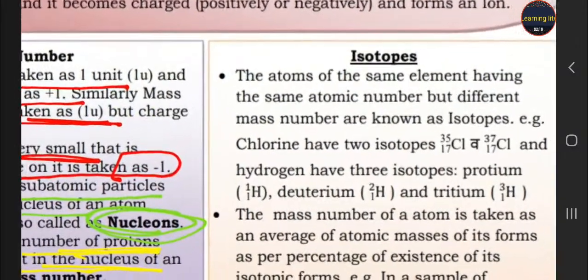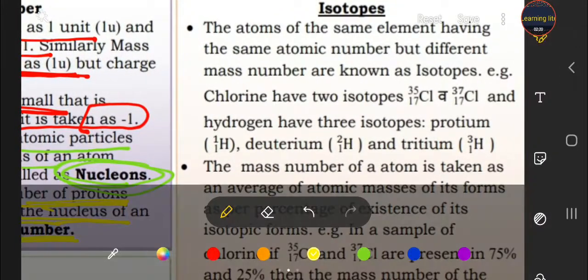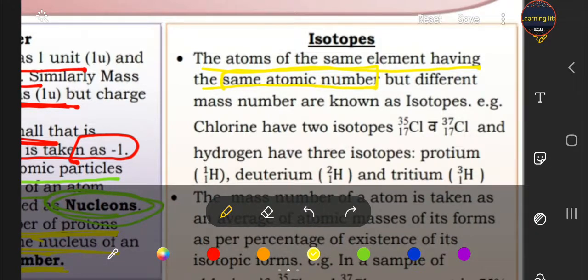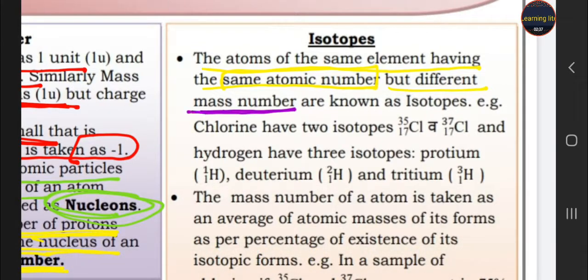Next one is isotopes. What are isotopes? Iso means same, topes means atomic number. When the atoms of the same element have the same atomic number but different mass number, they are known as isotopes.